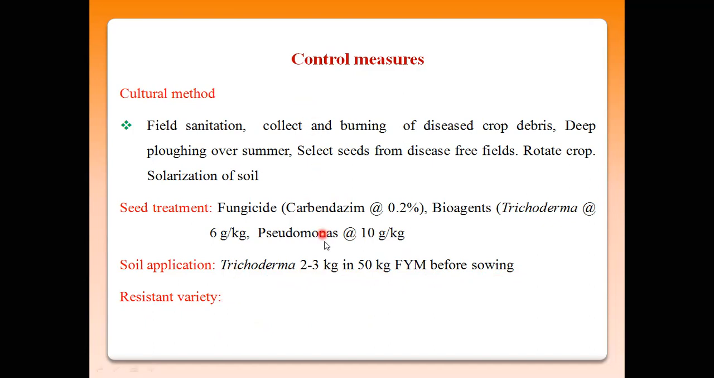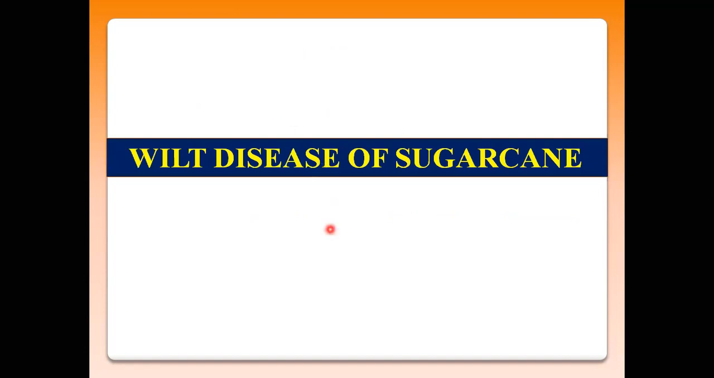Okay, so these are some cultural, seed treatment, soil application and resistant methods generally used to control the wilt disease in different field crops as well as vegetable crops. Okay, so this is the basic information about the wilt disease. Then we will actually see the diseases one by one, that is wilt disease in particular crops. So first of all, wilt disease of sugarcane.